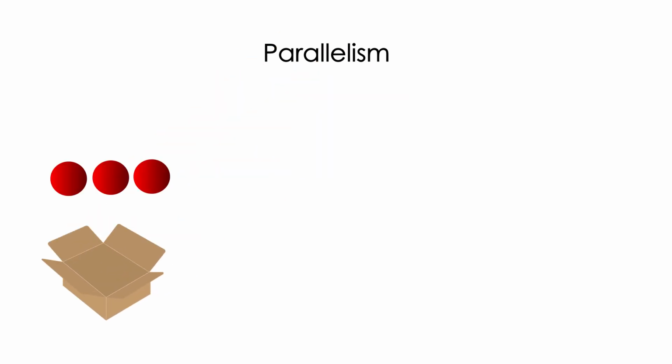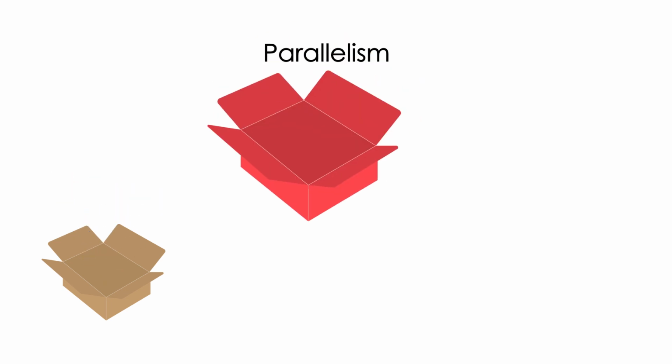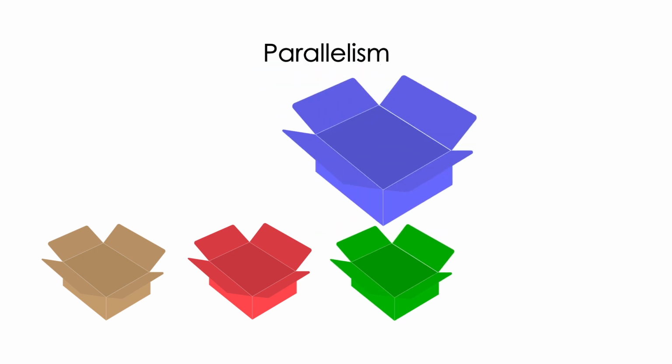One of the main areas where quantum computers have an edge over traditional computers is parallelism. To understand parallelism, we will see an analogy. Let's say you have a set of balls of three different colors, say red, green, and blue, in a brown box and three different boxes of colors red, green, and blue.